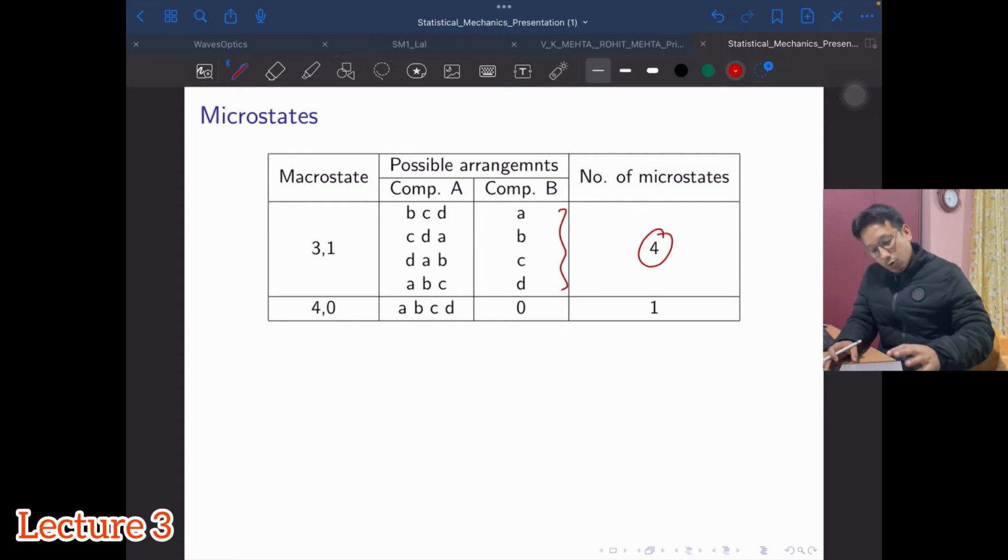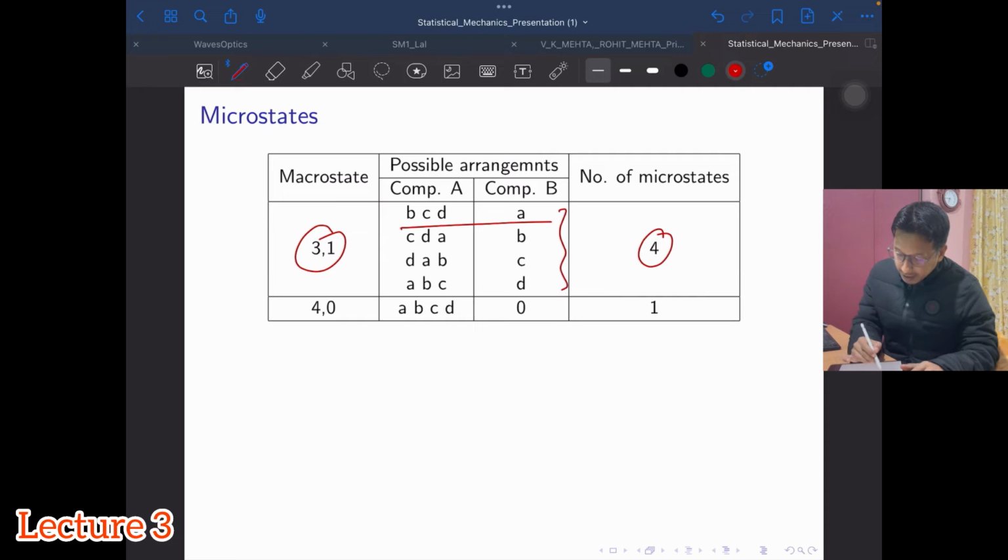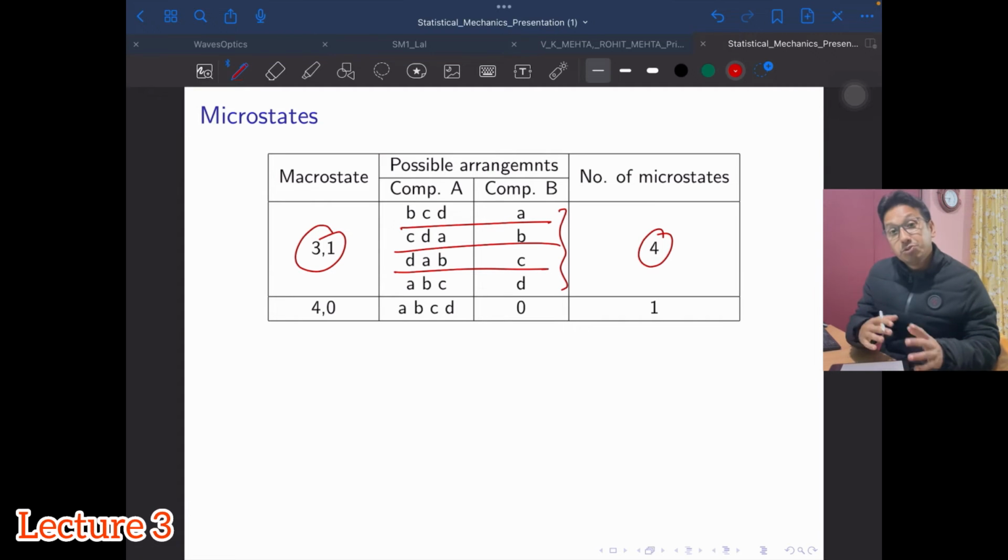Okay, so again, from the outside, if we look at the system, for this macrostate I can describe the system as having 3 particles in compartment A and 1 in compartment B. If we look inside the system, how are they arranged? There are 4 ways I can have the system arranged. Similarly, in the last one we have 4, 0, and 0, 4 is just the interchange of the compartments. So in that case we will get only 1 microstate.